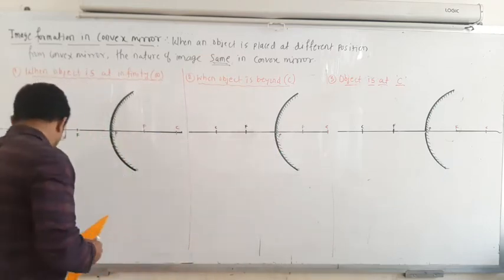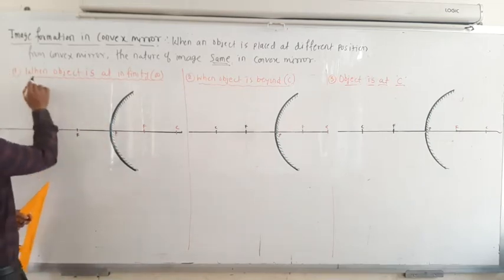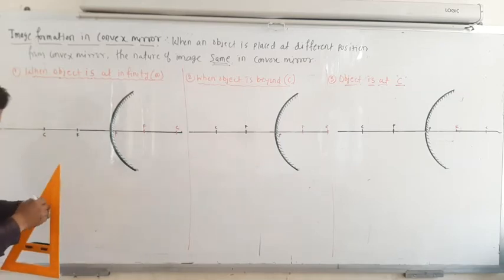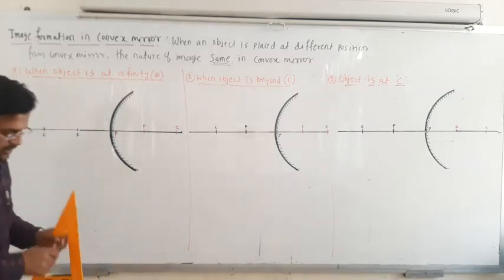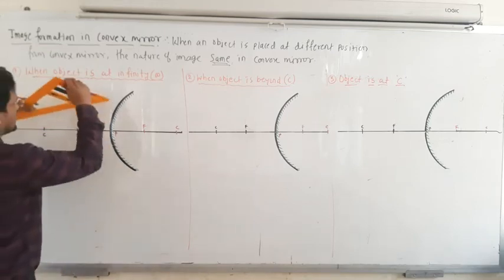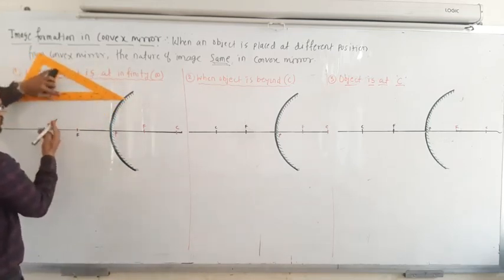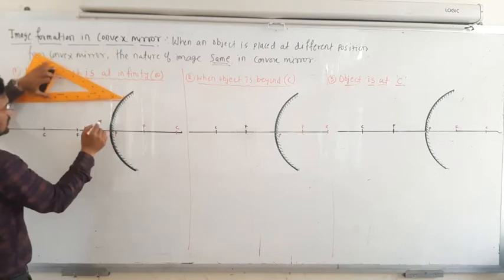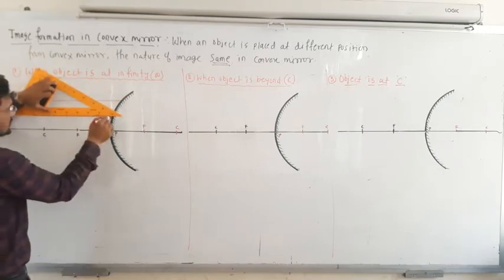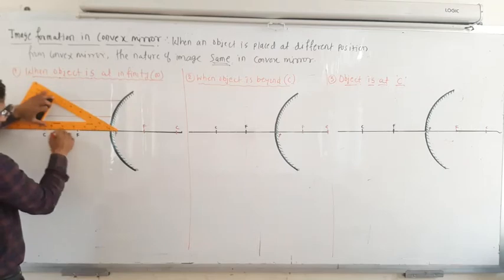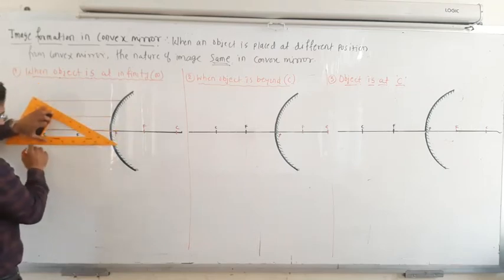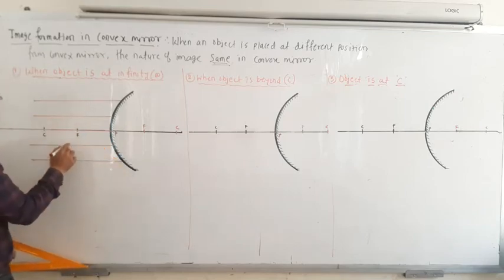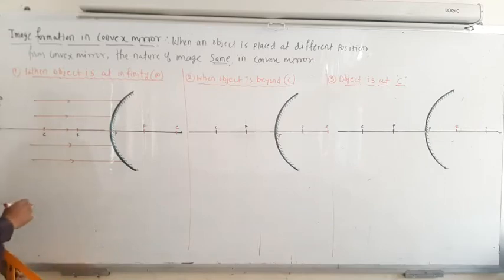If the object is at infinity, that is the first case. When the object is placed at infinity, it is very far away. So from infinity, how are the rays coming? All the rays are incident almost parallel to the principal axis. So this is one ray, this is another, and this is the third ray. All the rays must be incident parallel to the principal axis.